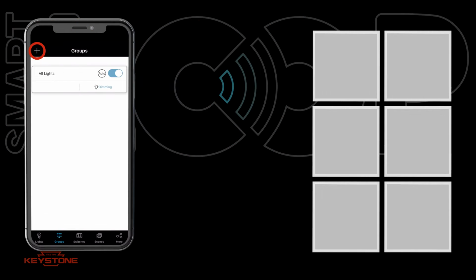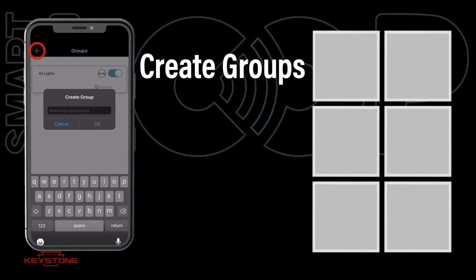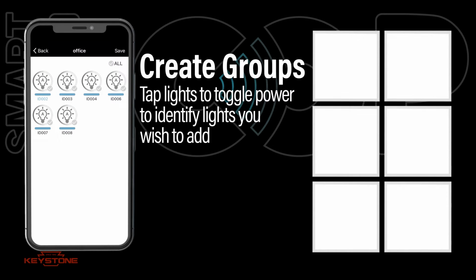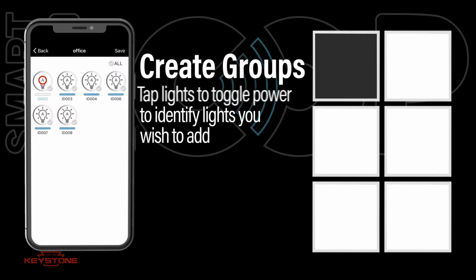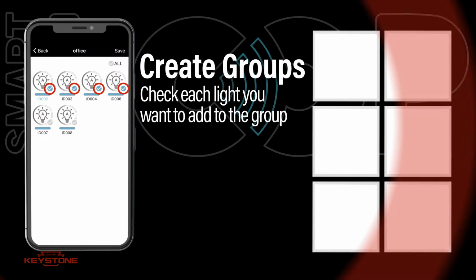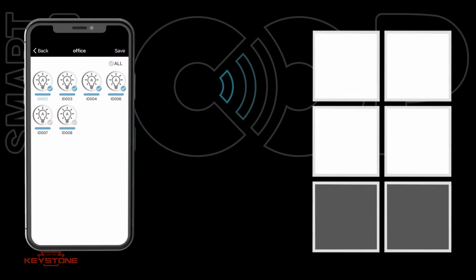To create a new group, press the plus button and enter a name for the group, then press OK. To help identify the lights you want to group, you can tap the light icon to toggle the power of the light you wish to add. Then check the lights you want added to the group and press Save.